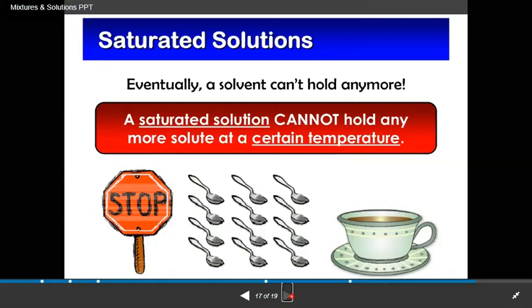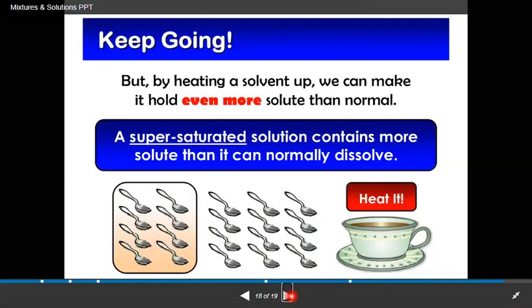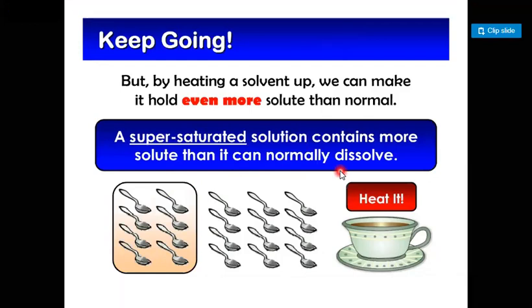Dear student, now I'm going to discuss my next topic, the supersaturated solution. A supersaturated solution contains more solute than it can normally dissolve. According to the solubility of a substance, a supersaturated solution produces more dissolved content than it should.